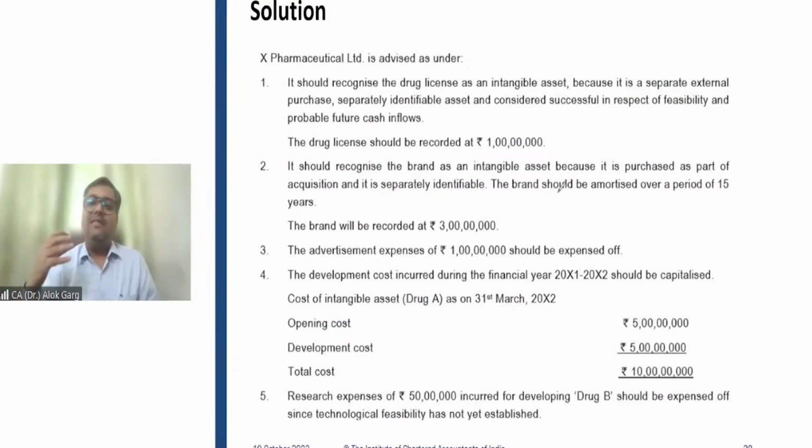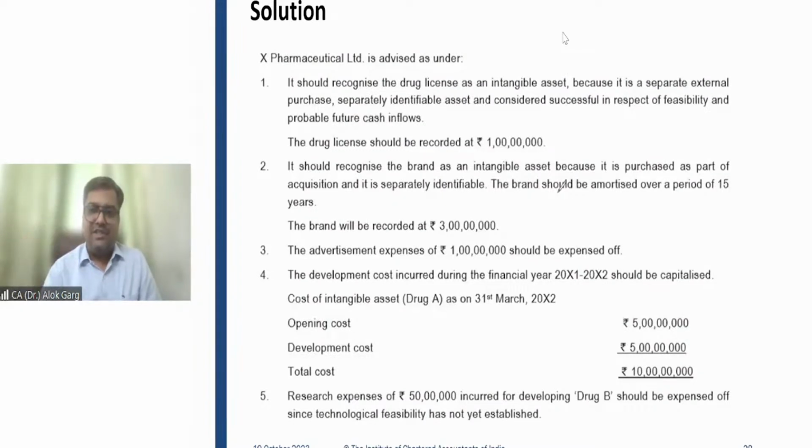Then we discussed that an intangible asset has to be measured at cost, but the measurement depends upon the mode of acquisition. If the intangible asset is acquired, it has to be measured at cost. Cost includes purchase price plus non-refundable taxes plus import duties, if any, minus discounts and rebates, plus directly attributable cost. If it comes out of business combination, it has to be measured at fair value. If it comes out of a government grant, the asset can be recognized at fair value, or it can be measured at nominal value plus directly attributable cost, if any.